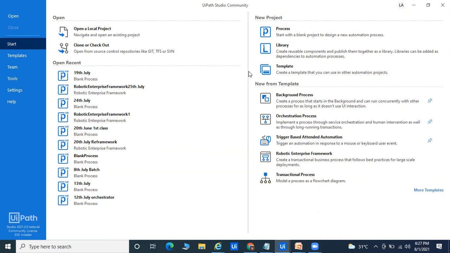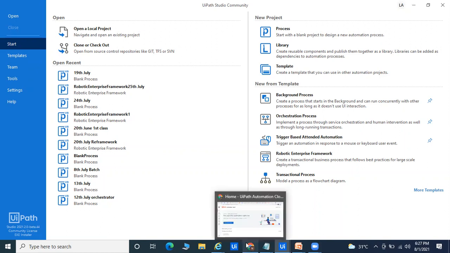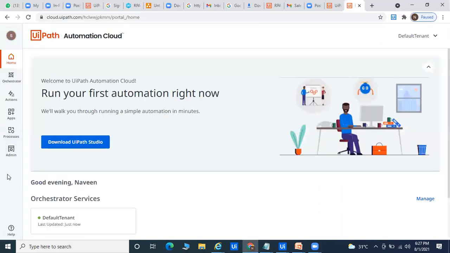Okay, so there is a second thing, called Orchestrator. You can see here, this is called Orchestrator. This is the server of UiPath, where I will tell you how to start the server and all things. What is the server?